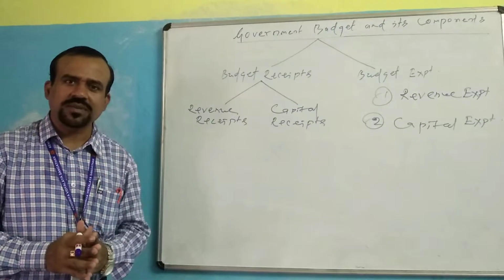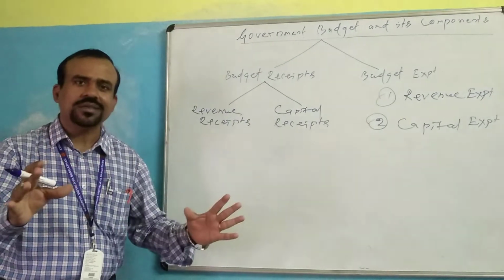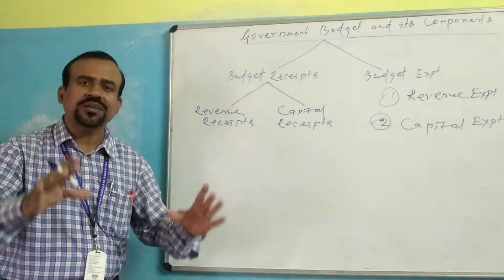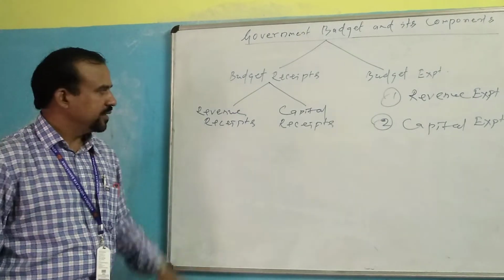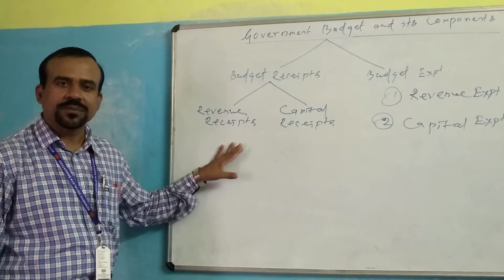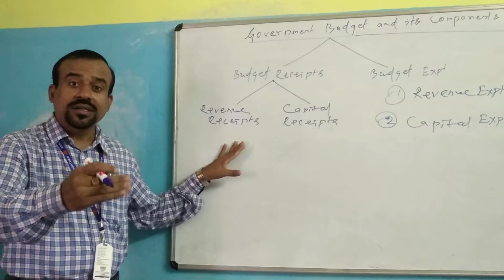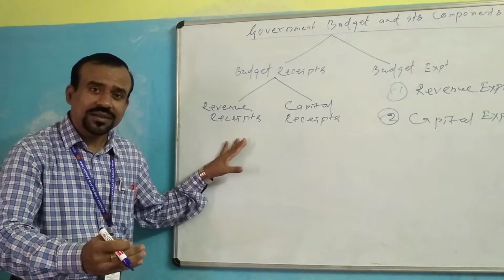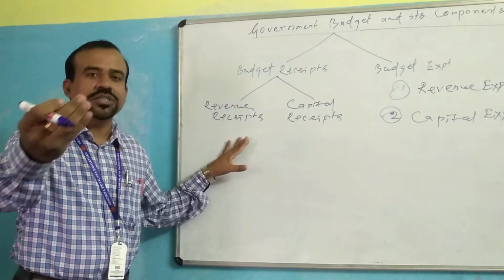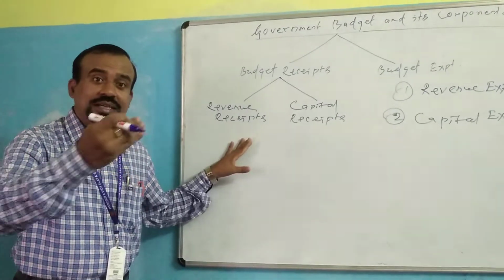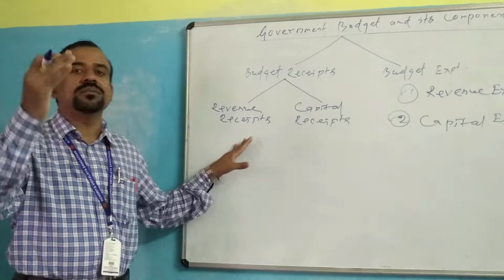The revenue receipt, in very simple terms, is the burden-free income of the government. It neither reduces the assets of the government nor raises its liabilities. In other words, it is the burden-free income of the government.